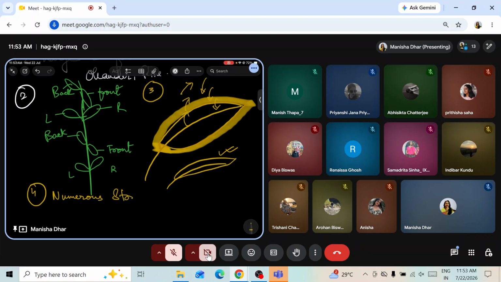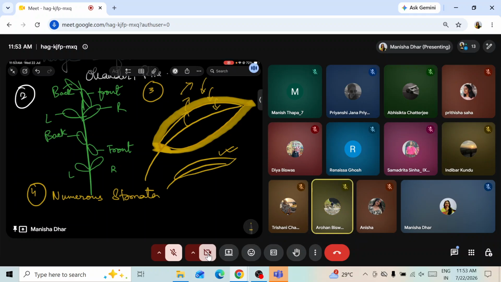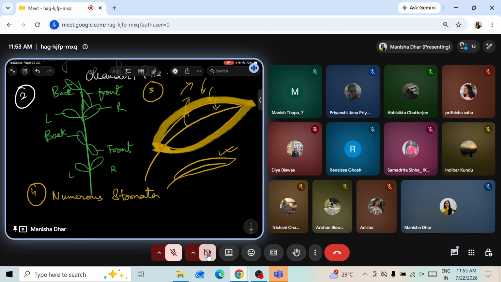Numerous stomata. And can you tell me, stomata are present where? A large number of stomata are present on which surface of the plant? Under surface of leaves. Under surface of the plant, correct. So under surface of the leaf, the maximum stomata are present, and that is why it allows maximum photosynthesis in case of dicot plants.